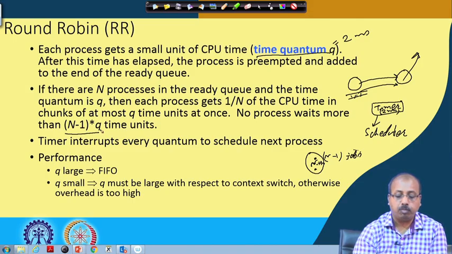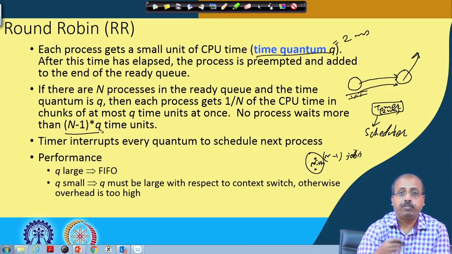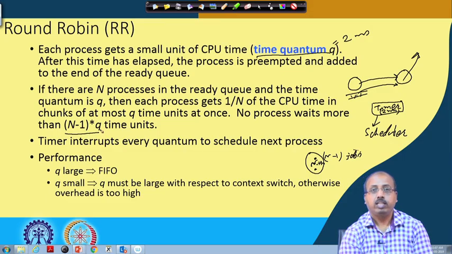Whether it will complete in the q time units it has got is a separate question, but the response time can be predicted. In the previous algorithms, FCFS, SJF and so on, predicting response time was not possible, because it depended on the CPU burst sizes of other jobs.